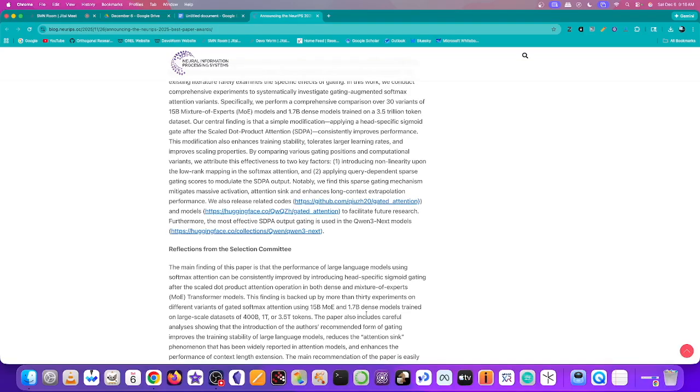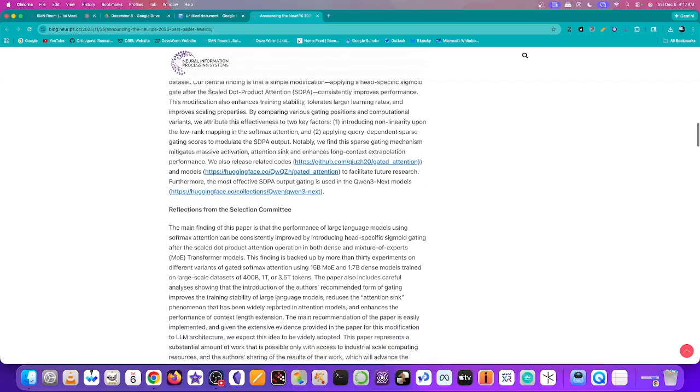So the selection committee, what they had to say was that the main finding of this paper is that performance of large language models using the softmax attention can be consistently improved by introducing head-specific sigmoid gating after the scaled dot product attention operation in both dense and mixture of experts transformer models. This finding is backed up by more than 30 experiments on different variants of gated softmax attention.